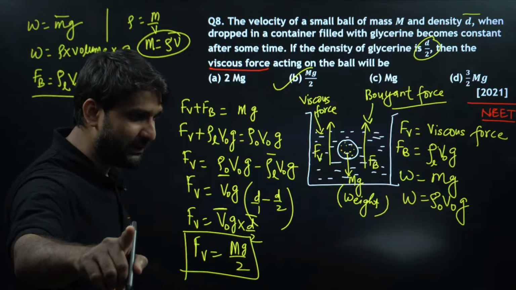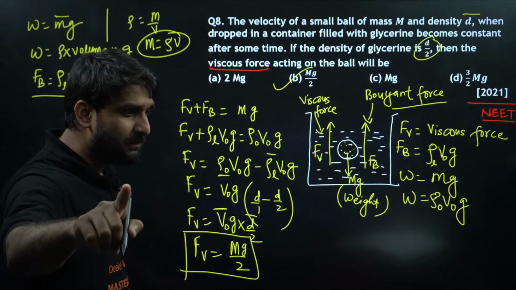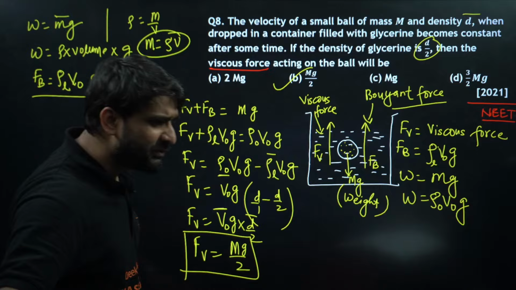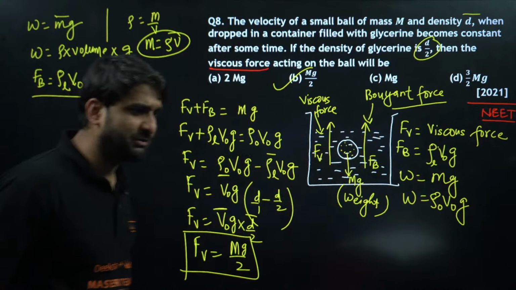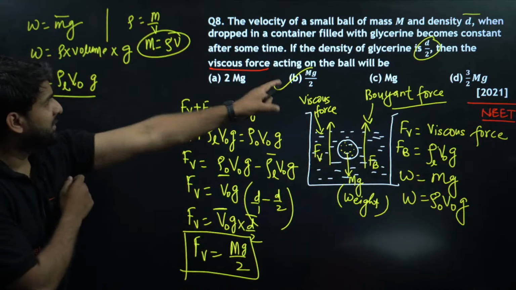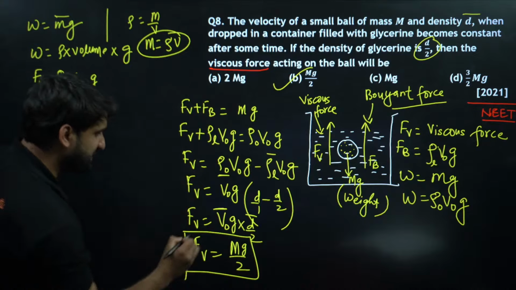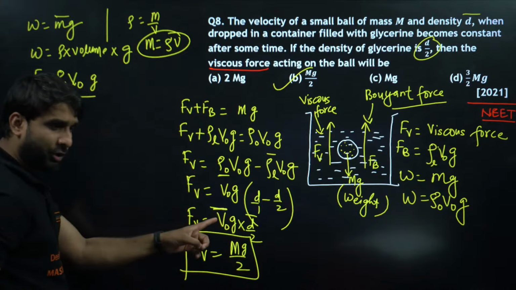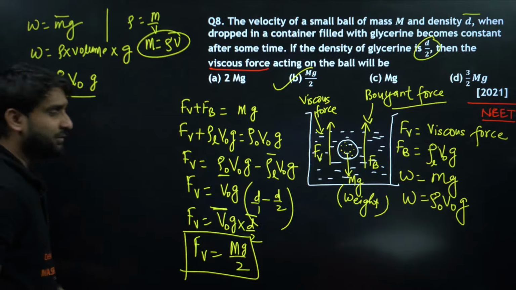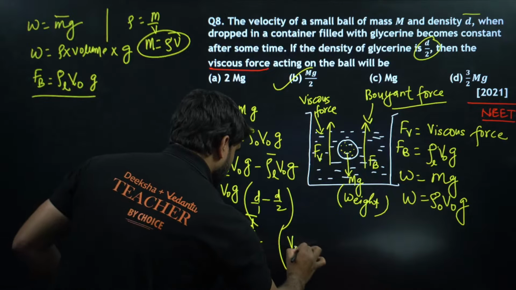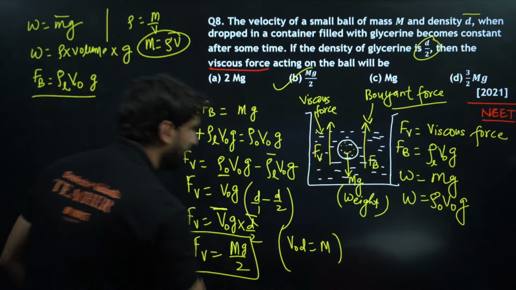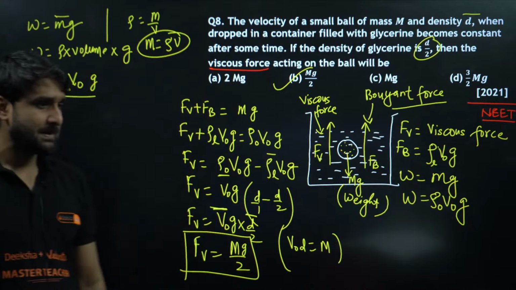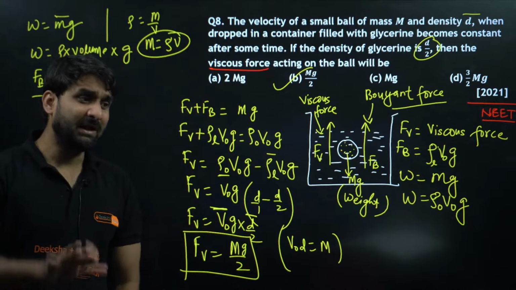Yes, Sharadan, very good. Is it clear to all? Option C, someone was writing option number C. No, option number C will not be correct here. Option number B will be correct, mg by 2. Because see, this is the volume of the object into density of the object. So volume into density will itself be mass. So we have replaced. Clear, everyone?